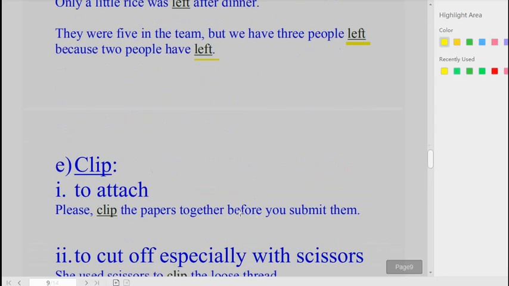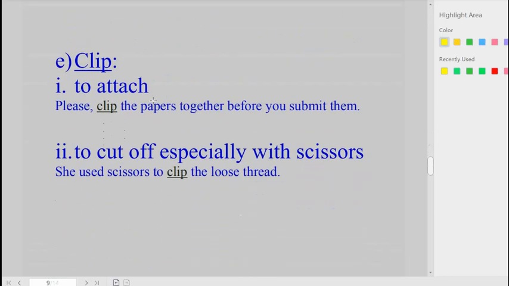Next, we move to clip. C-L-I-P. Clip. The first meaning is to attach. Please clip the papers together before you submit them. The second meaning is to cut off, especially with scissors. She used scissors to clip the loose thread. One meaning is to attach. The other is to cut off.